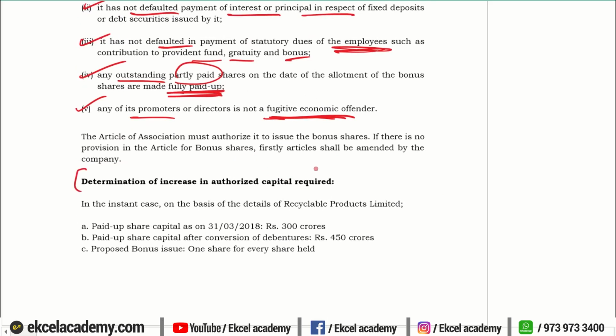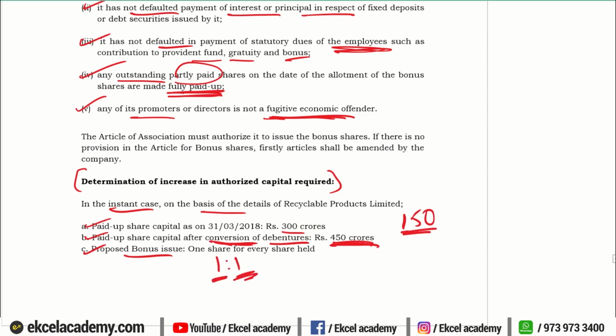Now we know that the company has proposed to issue the bonus share after the conversion of the debentures convertible into equity shares. So now in the instant case, on the basis of the details, we know paid up capital is 300 crores. The paid up capital after conversion of debentures will become 450 crores because 150 crores they had convertible debentures. So that we will add, it will become 450 crores. What is the proposed bonus issue? For 1:1. For every one share, one more share they are going to issue.